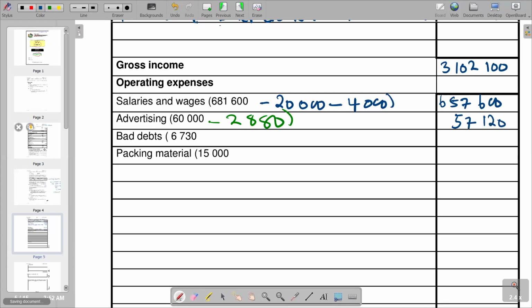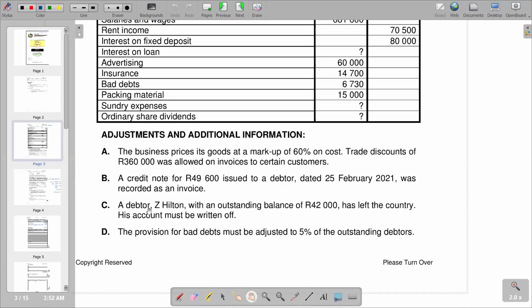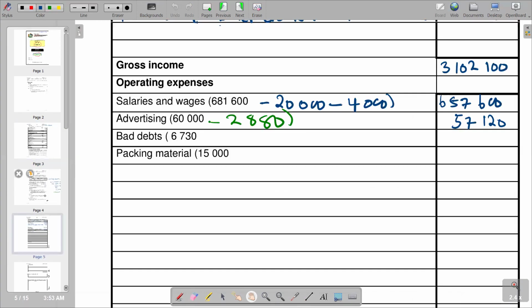57,100. I remember we put the bad debt just that time, we can just refer down. You see that we've got a debtor, Hilton, with an outstanding balance of 42,000. So this one was written off. So we need to add it to get the total of our debtors.